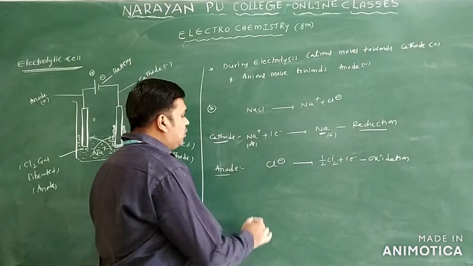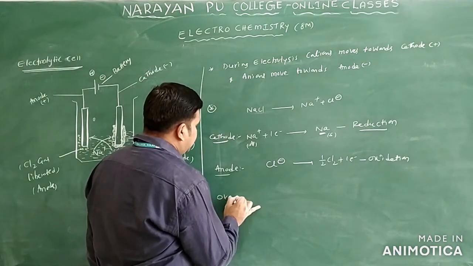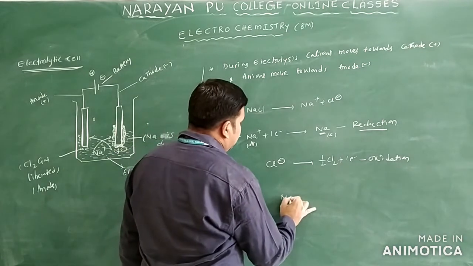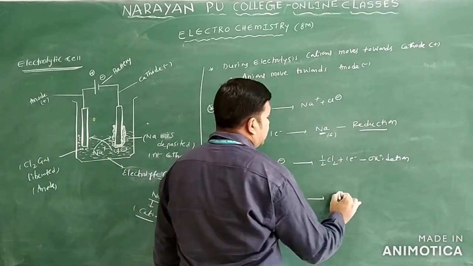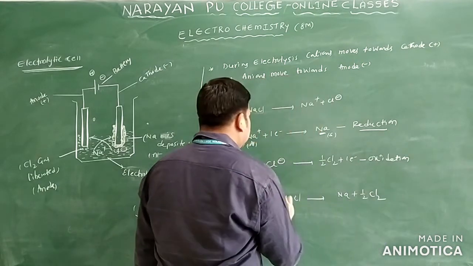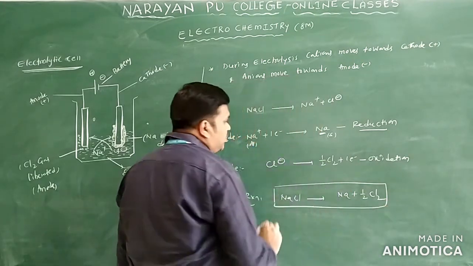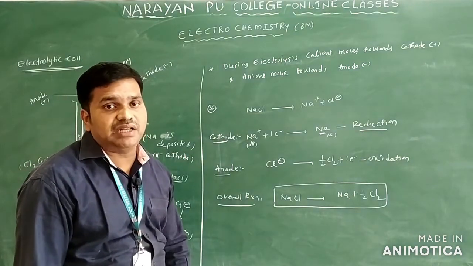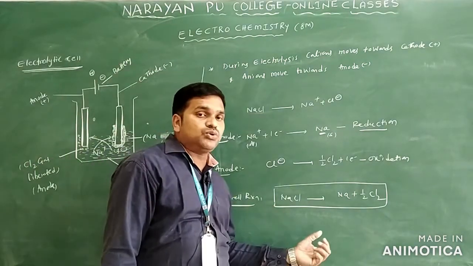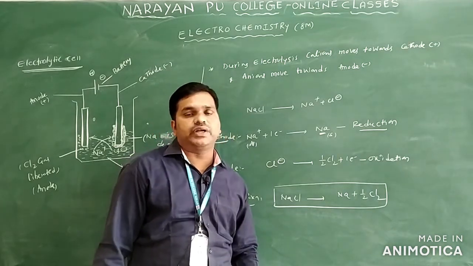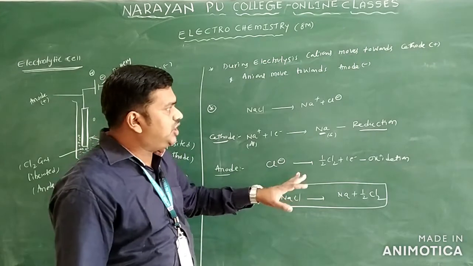If you write the overall reaction that takes place in this electrolytic cell, NaCl gives rise to Na plus half Cl2. This is the overall reaction in the electrolytic cell. What we discussed is a chemical change: the electrolyte sodium chloride is dissociated into sodium metal and chlorine gas.